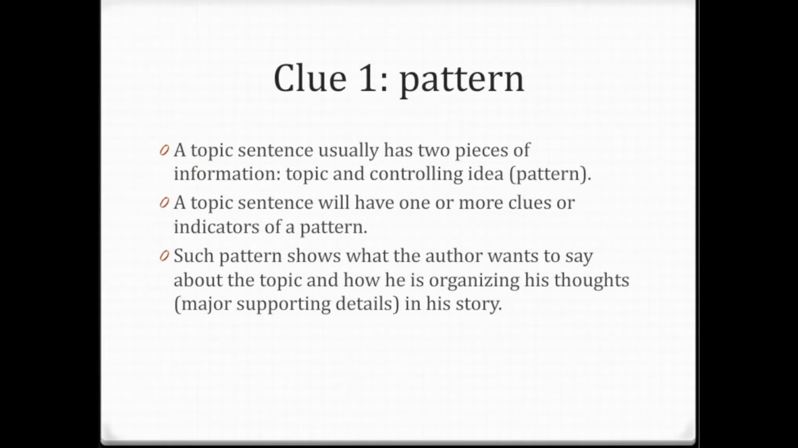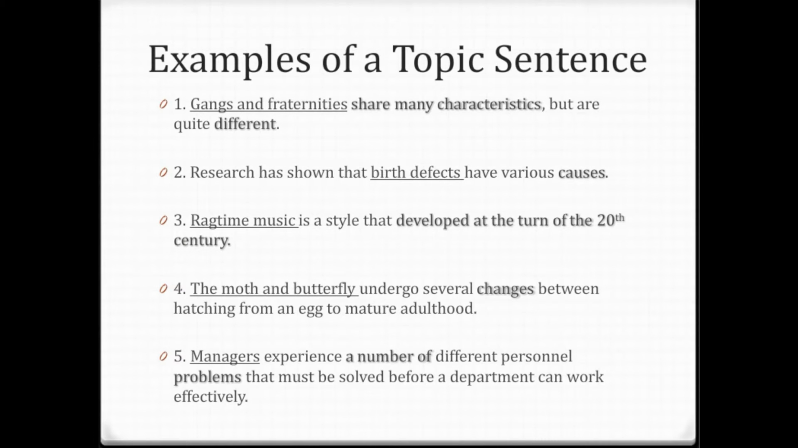Clue number 1, patterns. A topic sentence usually has 2 pieces of information, topic and controlling idea. A topic sentence will have one or more clues or indicators of a pattern. Such a pattern shows what the author wants to say about the topic and how he is presenting his thoughts or major supporting details in the story. Let's look at examples of a topic sentence.